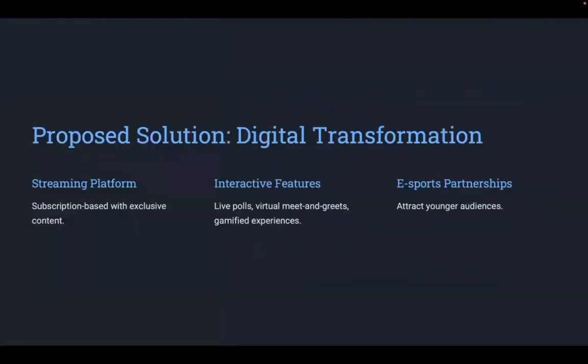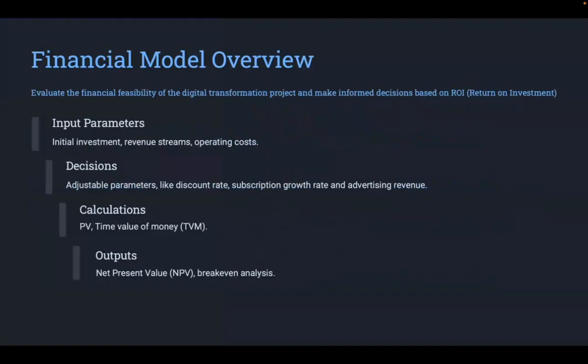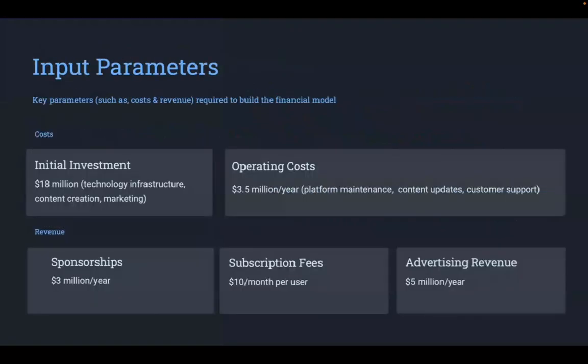In order to deal with this problem, I am suggesting a digital transformation strategy as a solution, which is aimed at increasing streaming platform investment, interactive features, and esports partnerships in order to gain younger audiences' attention. In order to understand the project's financial feasibility, I am considering a financial model with input parameters, decisions, calculations, and outputs. We'll see each one of these elements in the next slides.